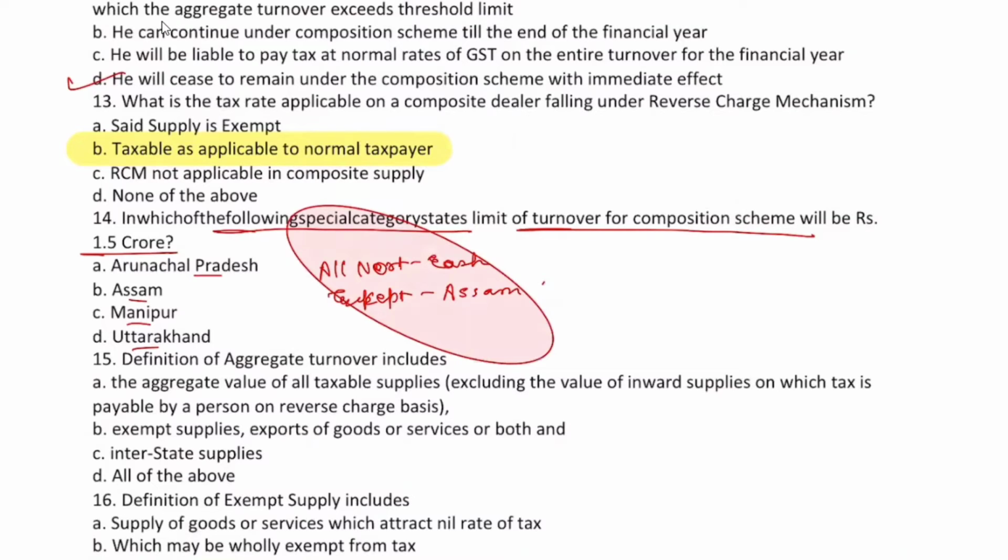I don't have that PDF as well. I told you that all Northeast states are included, except Assam and Uttarakhand. That was the line written in the book, and that is what I told you. I don't have that PDF, otherwise I would have shown you. So Assam also falls in the special category, but still it has been given the 1.5 crore limit.